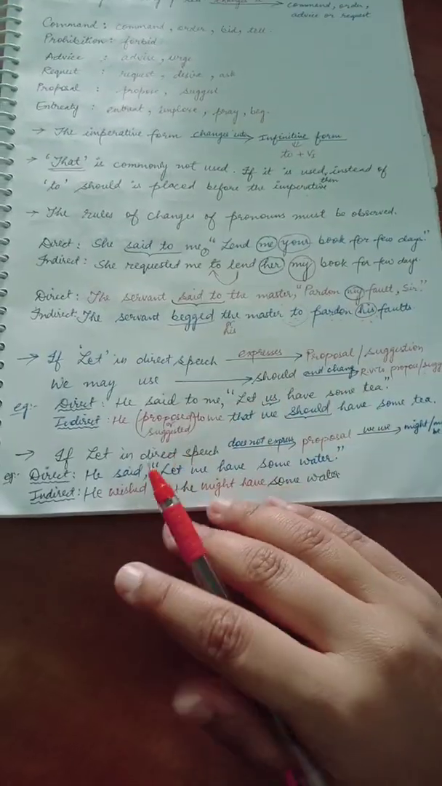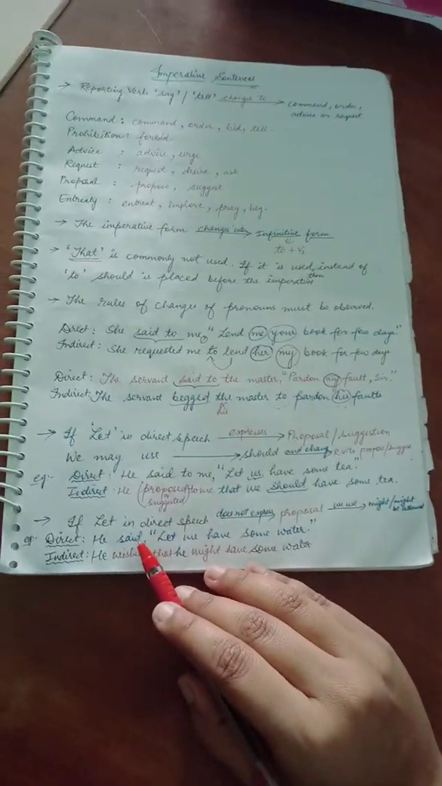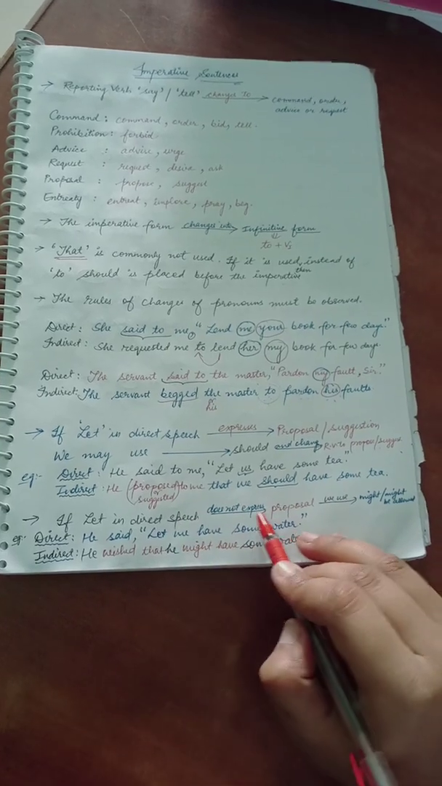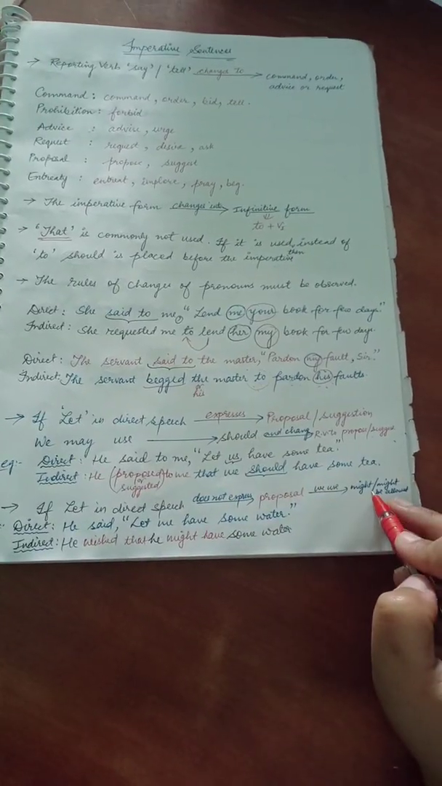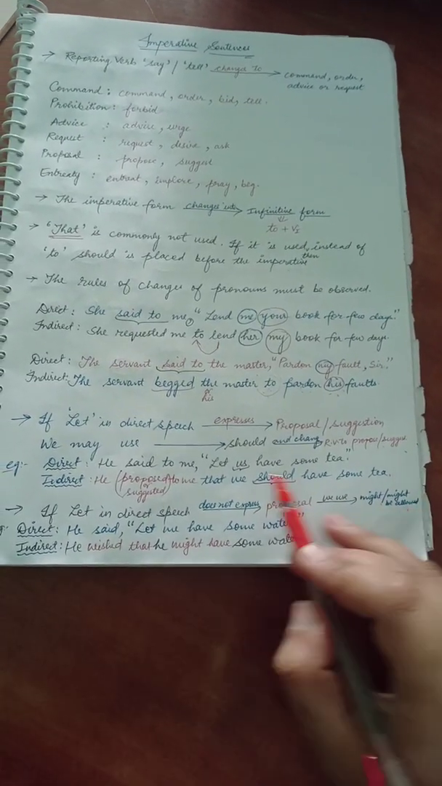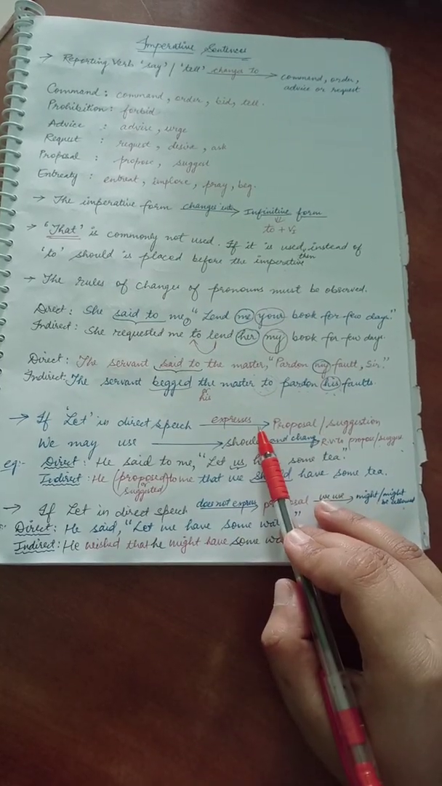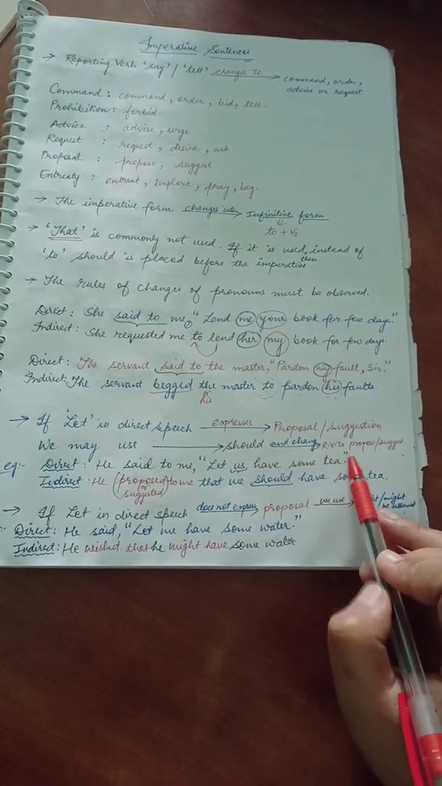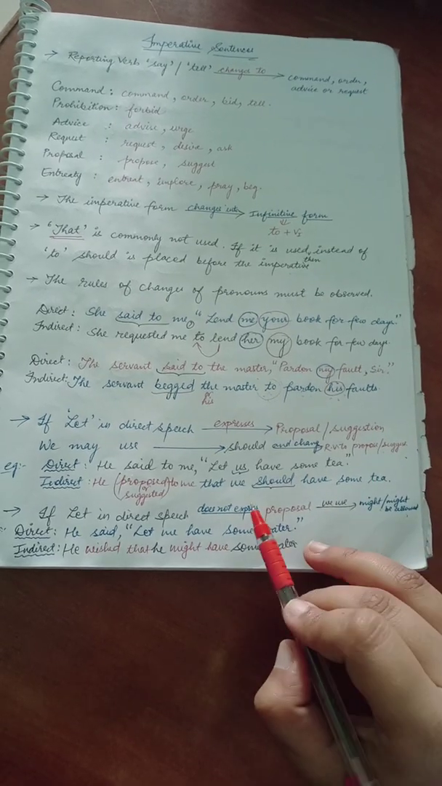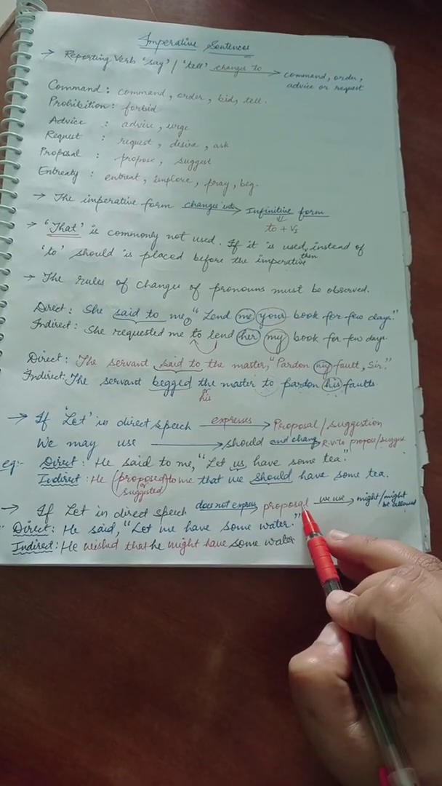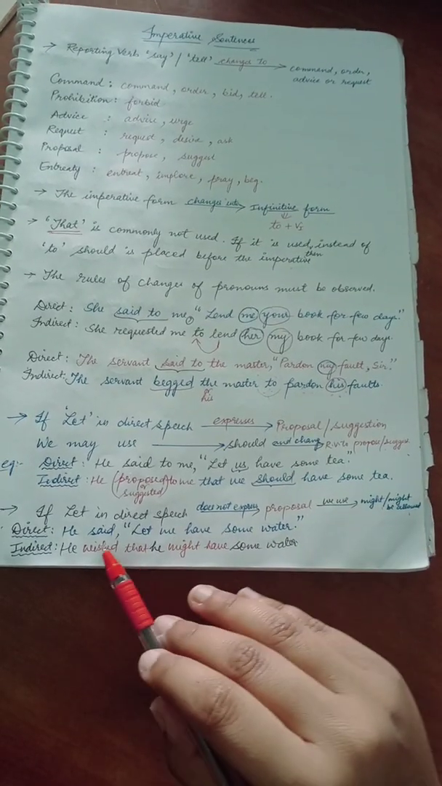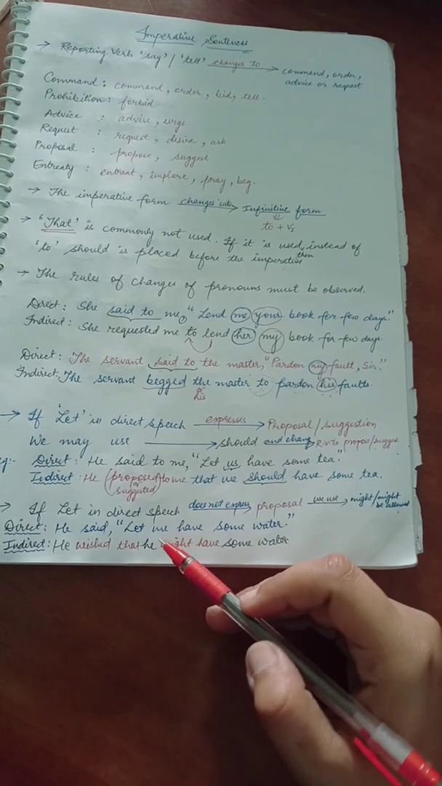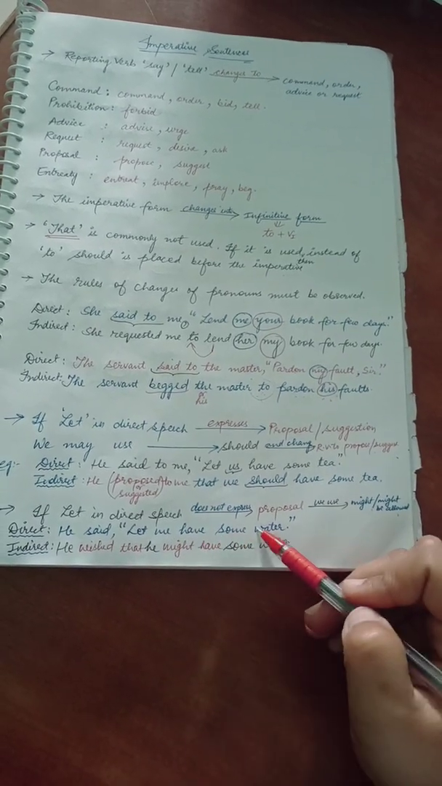Okay, second sentence you see, second rule is if let in direct speech does not express proposal. If let is in direct speech but does not express a proposal, we use might or might be allowed. If it expresses a proposal, what we will use is should, and in the reporting verb proposed or suggested. But if our let is not expressing a proposal, then we will use might or might be allowed. See example, he said, inverted commas begin, let me have some water.